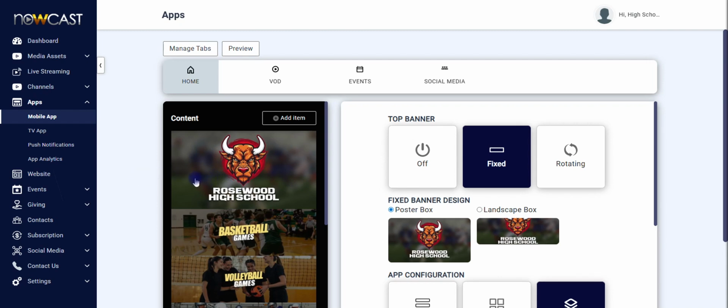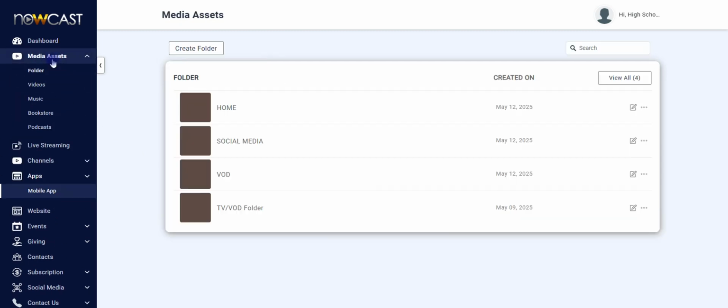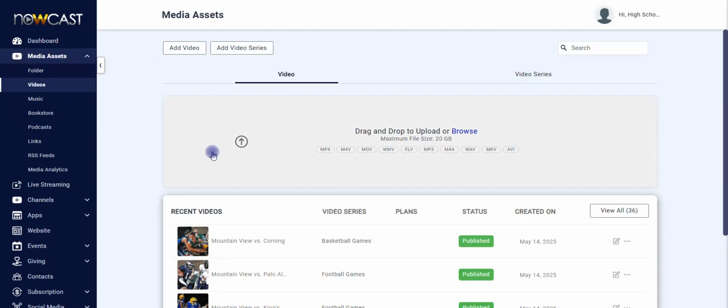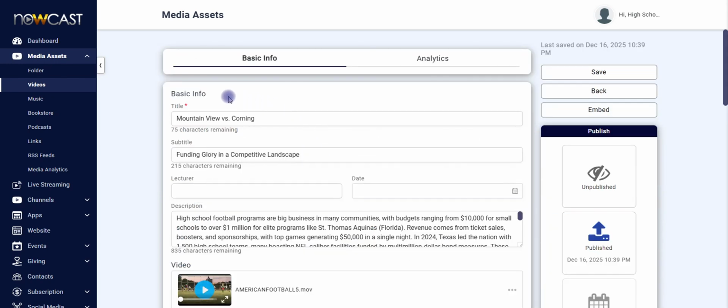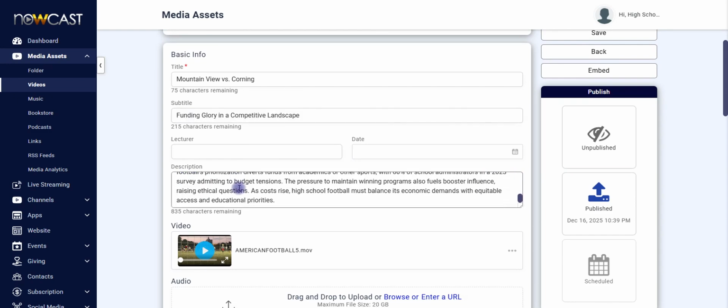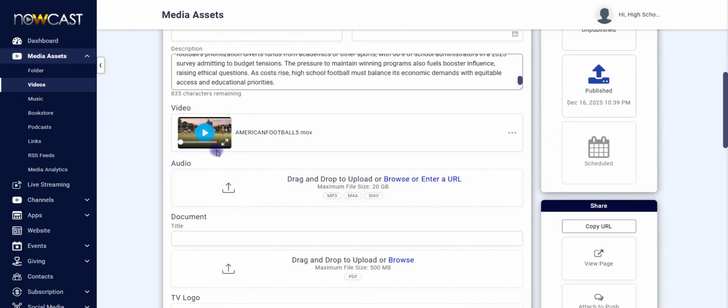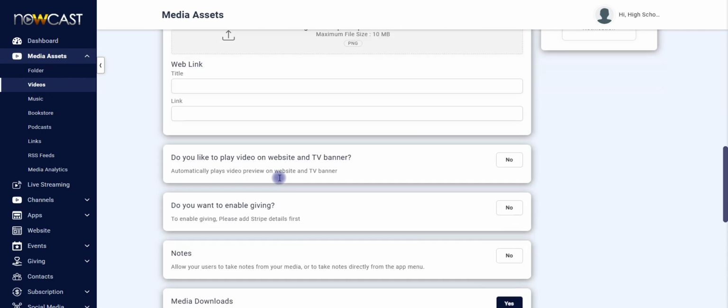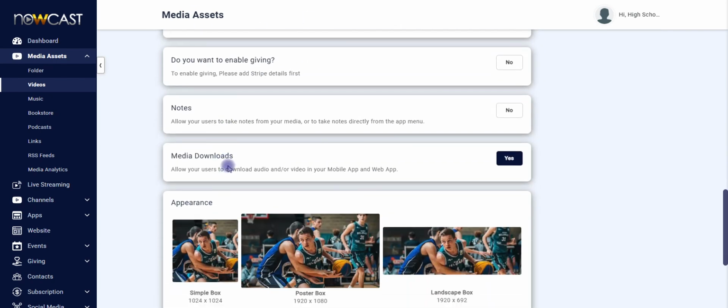To do this, the first thing you want to do is simply upload your videos like you would for YouTube and for Facebook. Drag and drop your videos here, and once you do, you open up the basic info of that video automatically, and you type in your title, your subtitle, all your basic information, and the description of that video. You will see your video here once it's uploaded.